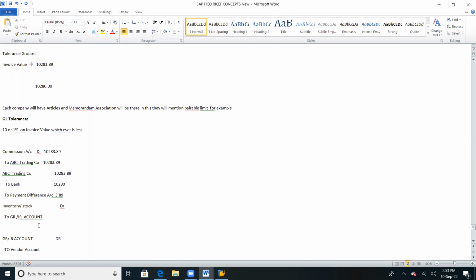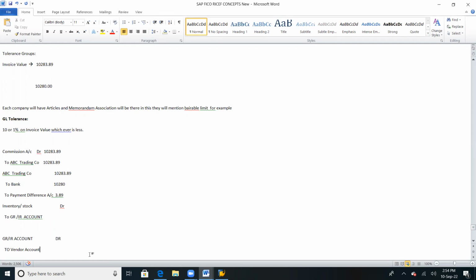Clear? Here GRIR debit, GRIR credit, and the GRIR debit is getting cancelled, and the entry will exist in the books of account. Stock account debited to vendor account, or inventory account debited to vendor account. Is this clear? So what is a GRIR account? Adjustment account or intermediate account. Intermediate adjustment account.